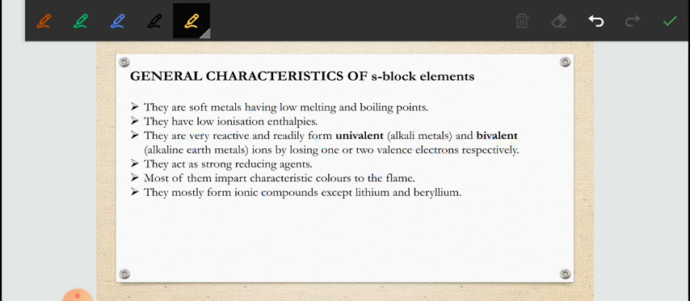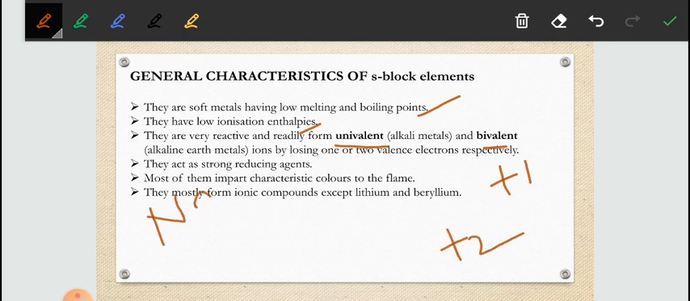Their properties are, first, they have very low melting and boiling points because they are metals. They lose electrons to complete their octet. They have low ionization enthalpies. Ionization enthalpy is the energy required to remove an electron; we will discuss it in detail later in this chapter. The third property is they are very reactive and readily form univalent or bivalent ions. Univalent means +1 and bivalent means +2.